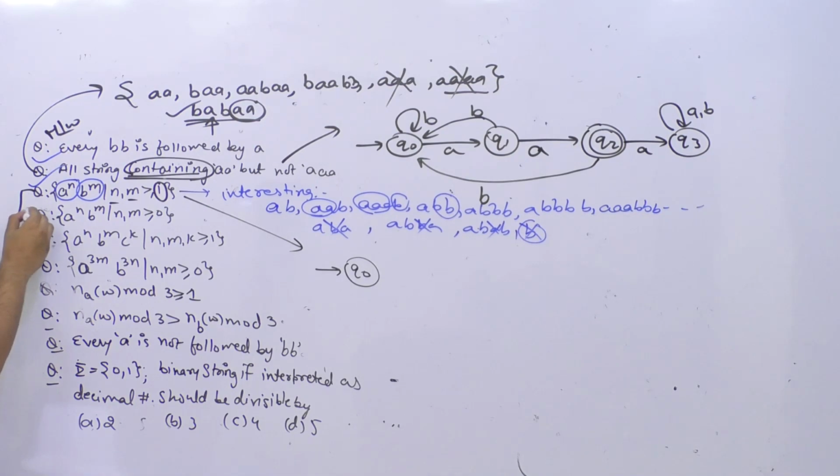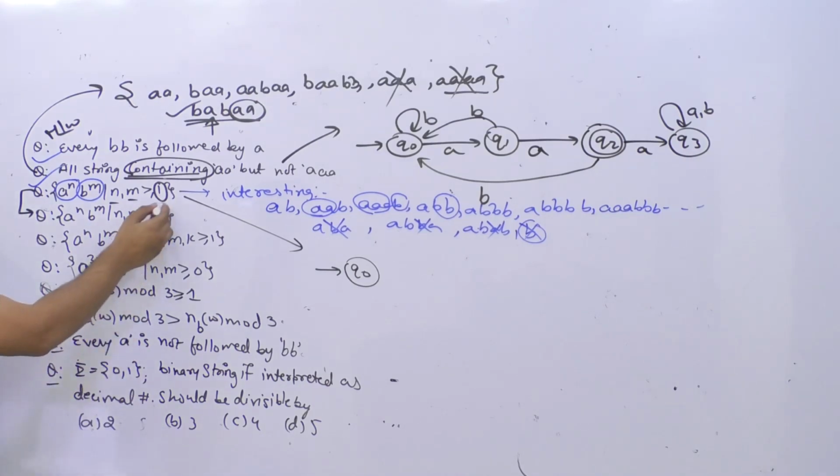In the second problem where we have m, n greater than or equal to 0, the solution will be different. These are two different problems, so there will be two different solutions.